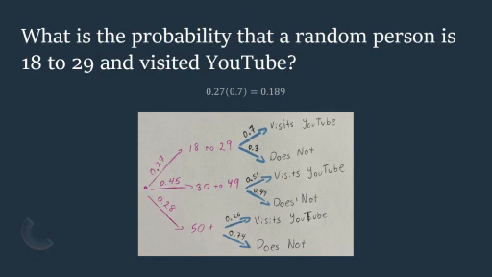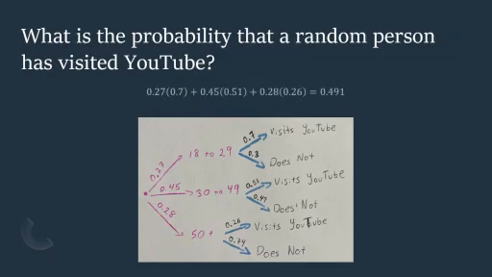The next one we're looking at is the probability that a person in general has visited YouTube. Since we have three different options for people visiting YouTube, we find each individual probability of the groups visiting YouTube.